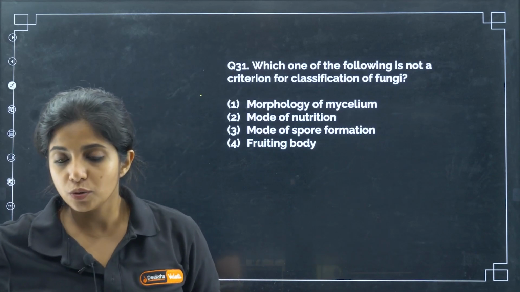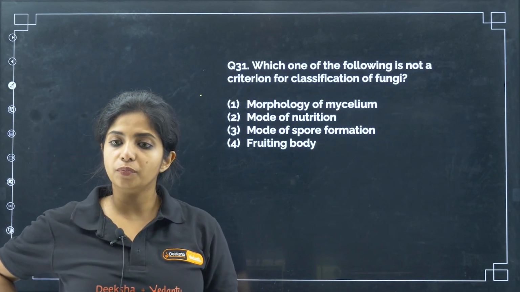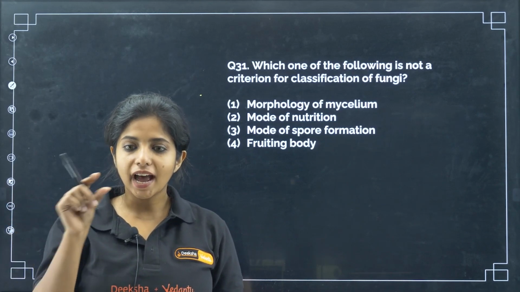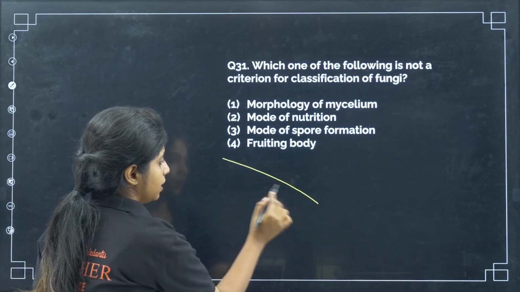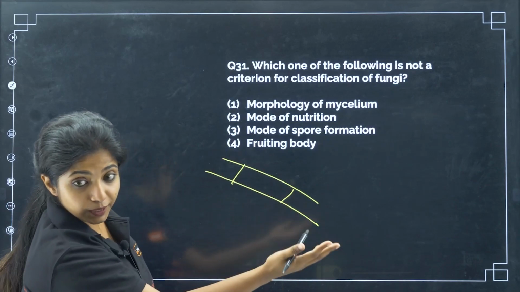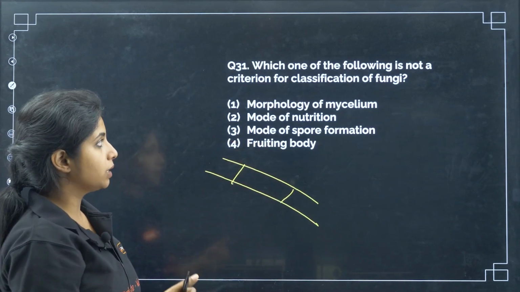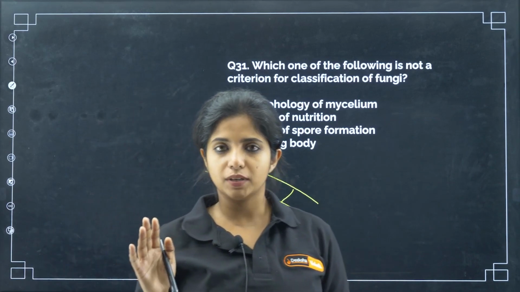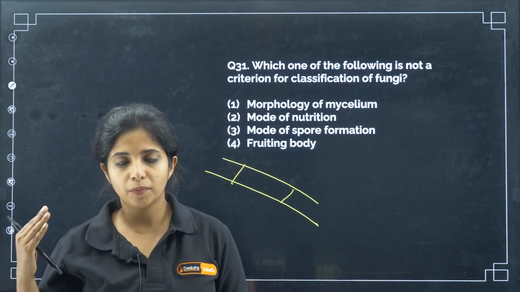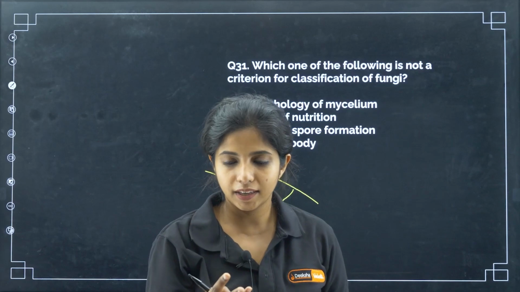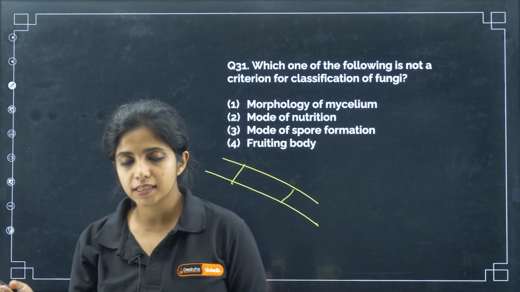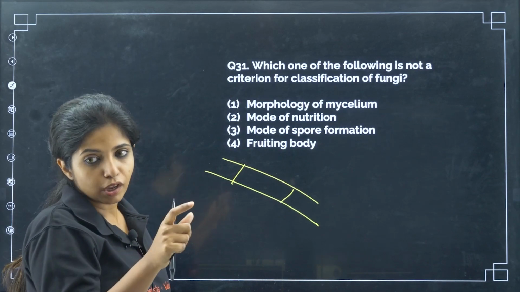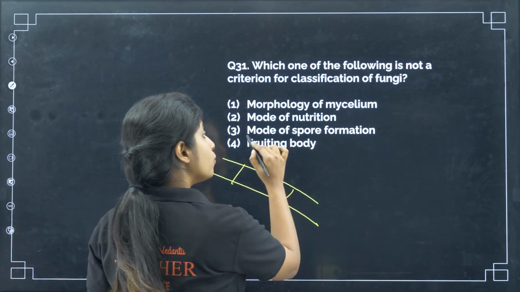For fungi classification, my dear children, you are going to look for the morphology of mycelium. You know, mycelium is made up of hyphae, and hyphae can be aseptate, septate, can have septa, cannot have septa and things like that. So, that is one factor. Mode of nutrition is not a factor. All the fungi are basically heterotrophic, that means they depend on some other organism. They can be feeding on dead and decaying things, or they can be parasitic and things like that. So, mode of nutrition is not, let's say, a parameter to classify the fungi. Mode of spore formation, yes.